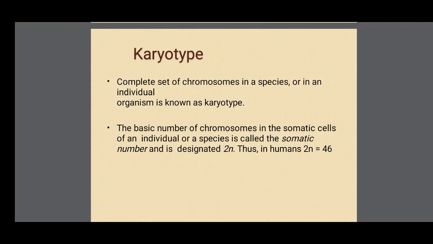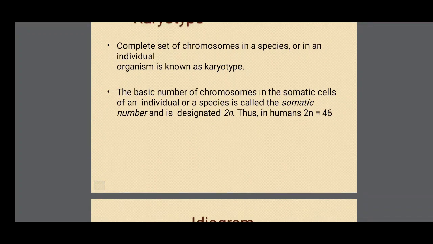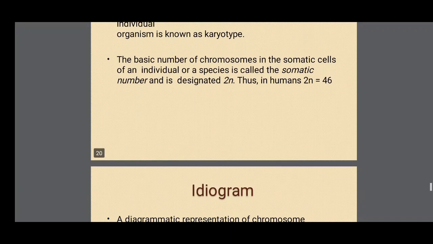Karyotype. The complete set of chromosomes in a species or in an individual organism is known as a karyotype. The basic number of chromosomes in the somatic cells of an individual or a species is called the somatic number and is designated 2n. In humans, 2n is 46.